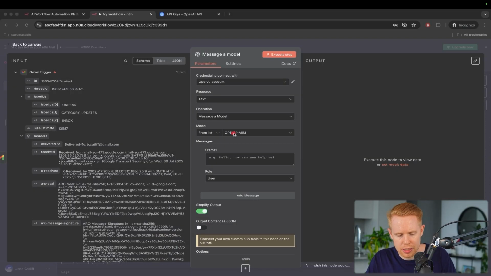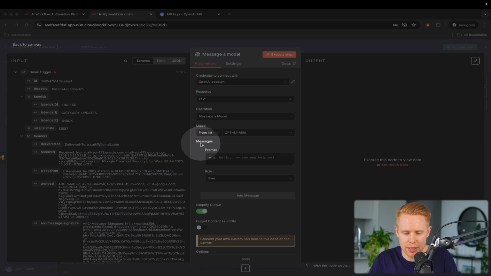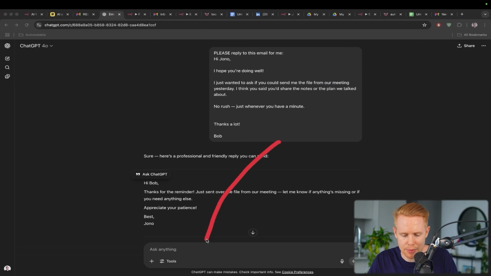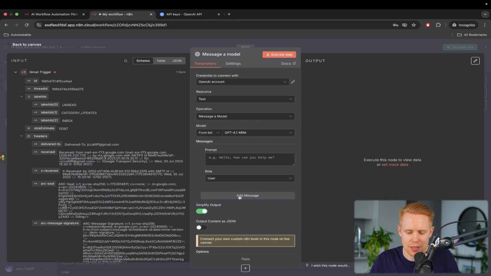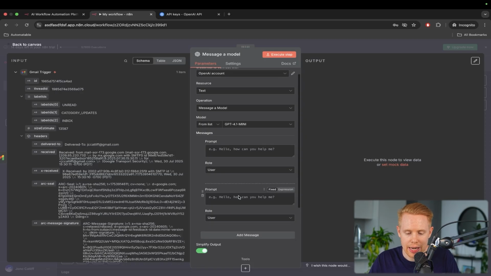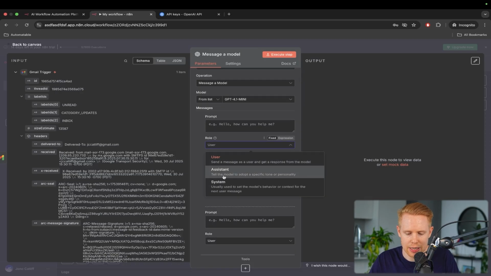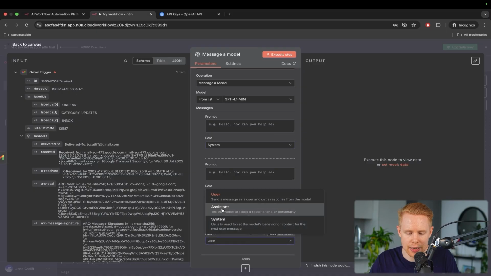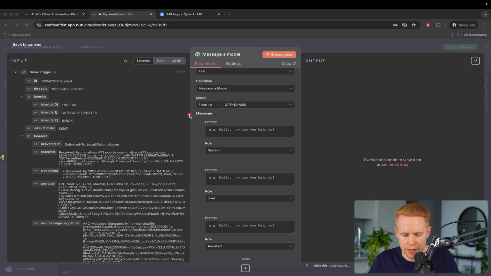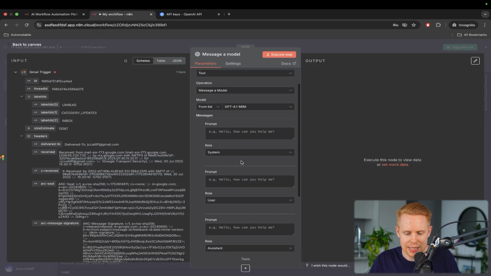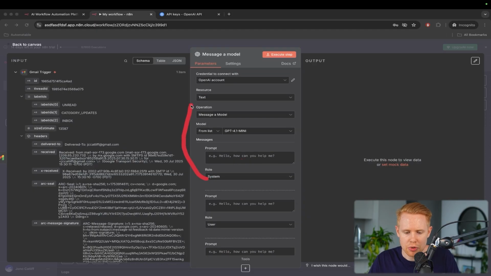And so typically speaking, what we need to do next is add in messages, okay? You can think about a message almost like you just typing down here when you're asking it to do something. It's just slightly different because inside n8n, you can add in 3 types of messages. You can add in a system message, a user message, and an assistant message, okay? We're mostly going to be talking about the user message and the system message for this video. You can think about a system message as the instructions here. We're just telling ChatGPT what it is that we want it to do.